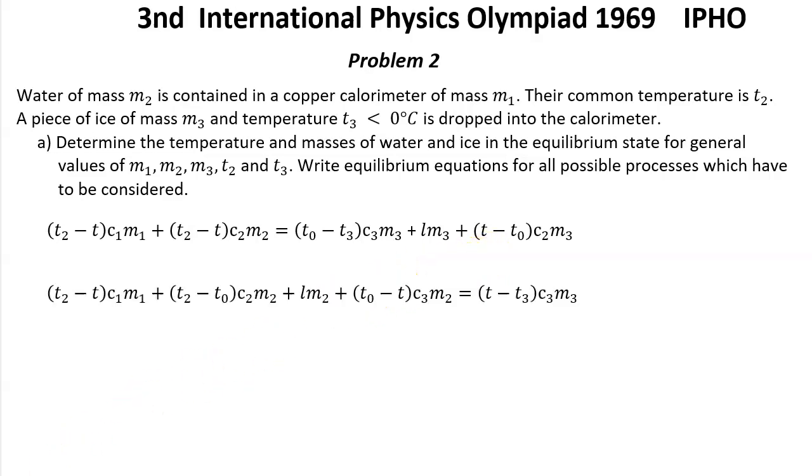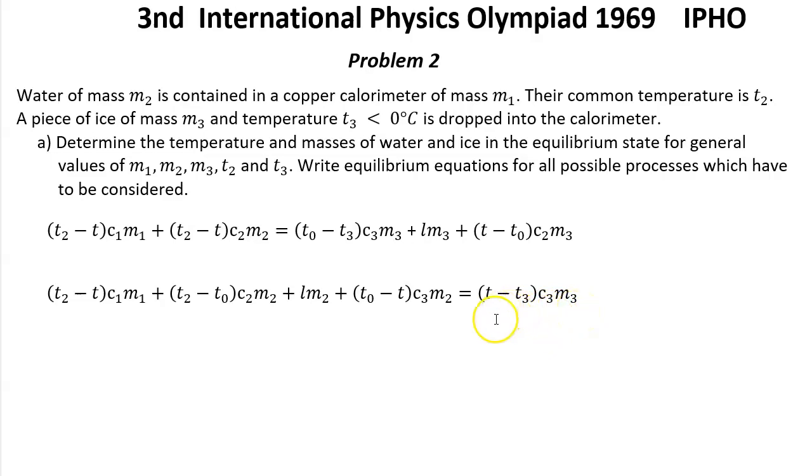Second case. This is the opposite. So now we suppose that everything became ice. It means that on the right part of this equation we have T minus T3 multiplied by C3 M3.